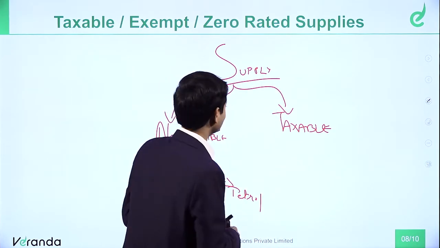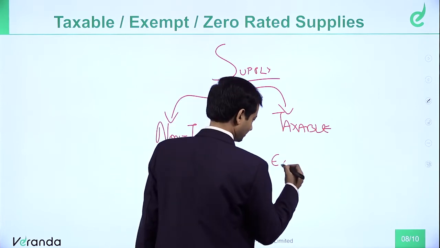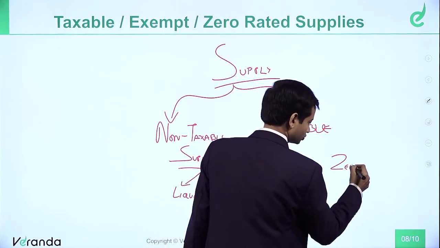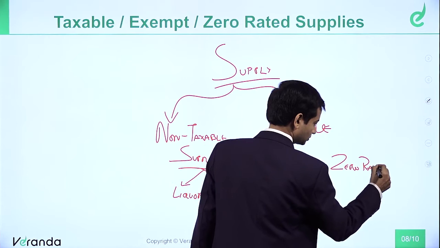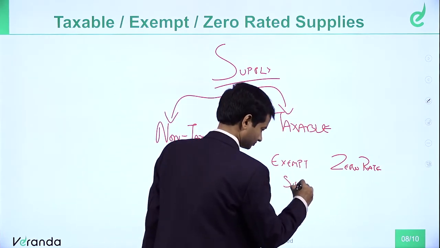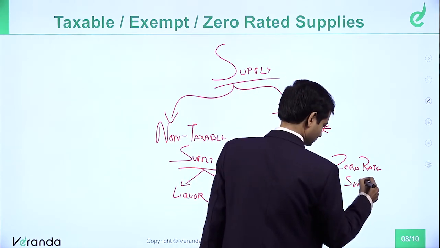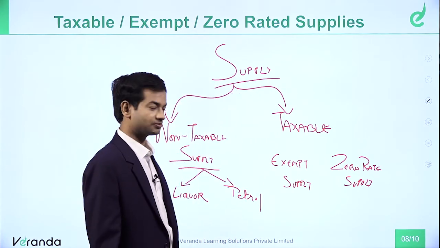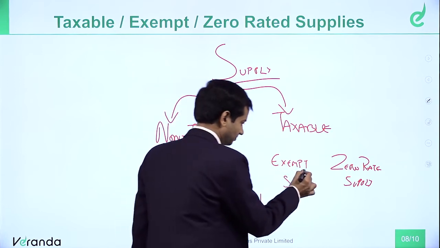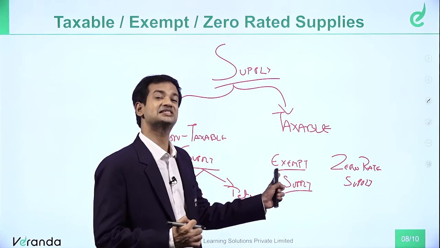Now, there is something called exempt supply. There is something called zero rate supply also. What is exempt supply and zero rate supply? That means a taxable supply can be taxable or it can be exempt also. What is exempt supply? The name denotes something which is exempt from tax.